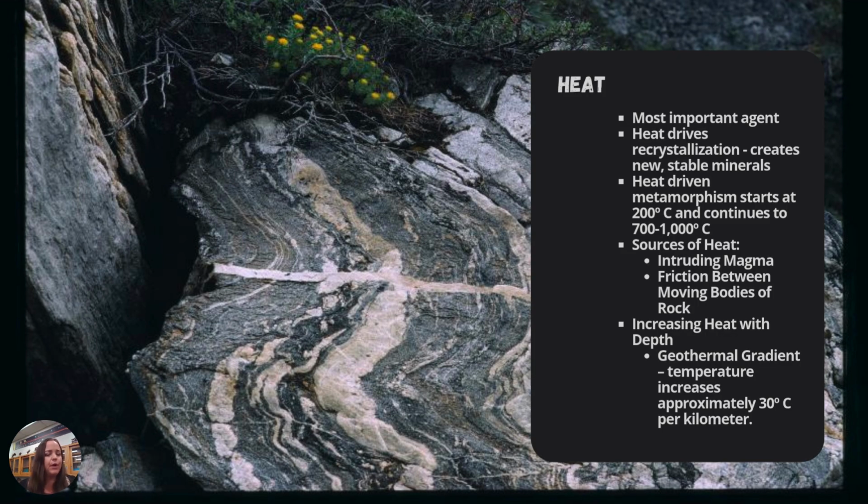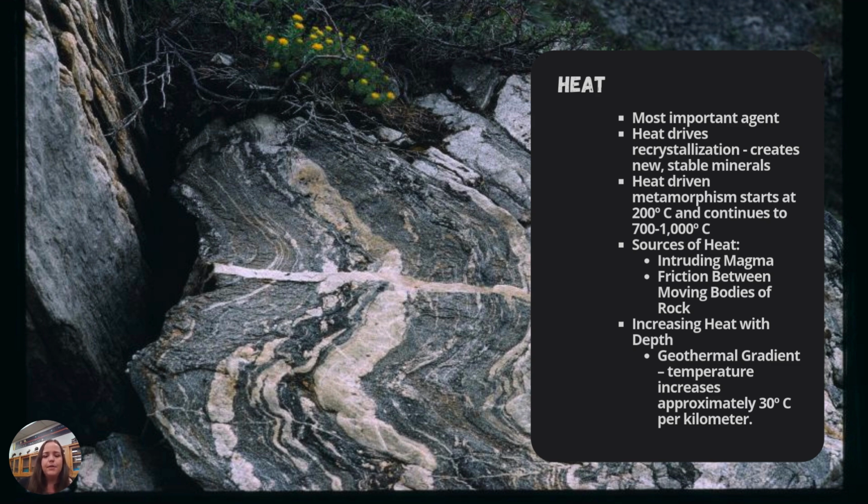Heat is the most important agent in metamorphism. It is what drives recrystallization, creating new stable crystals in the rock. If we don't have a high heat scenario, there's not going to be as much metamorphism occurring. Heat-driven metamorphism starts at 200 degrees Celsius and goes all the way up to 1,000 degrees Celsius before things begin melting. Some sources of heat include magma coming up into the existing country rock, and friction between bodies of rock. This would be like plates interacting with each other, whether they're converging, diverging, or sliding past each other. There's oftentimes friction involved.